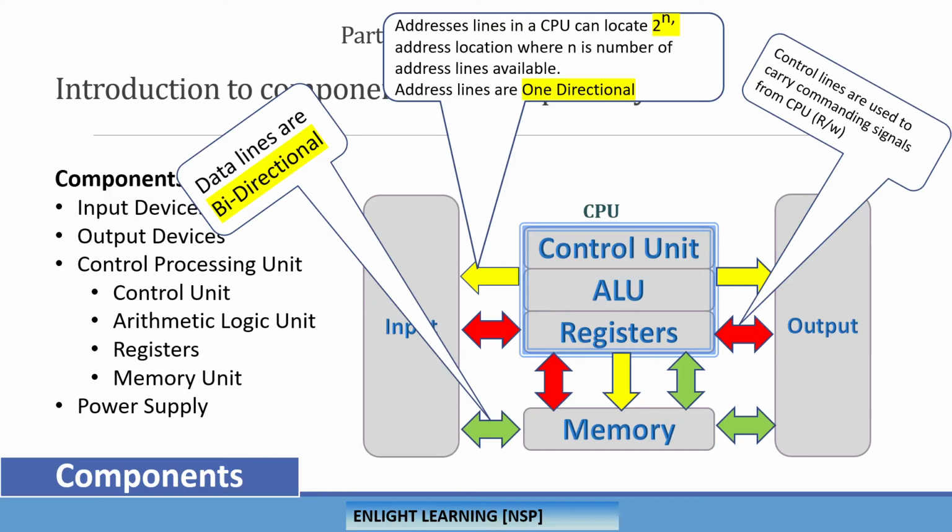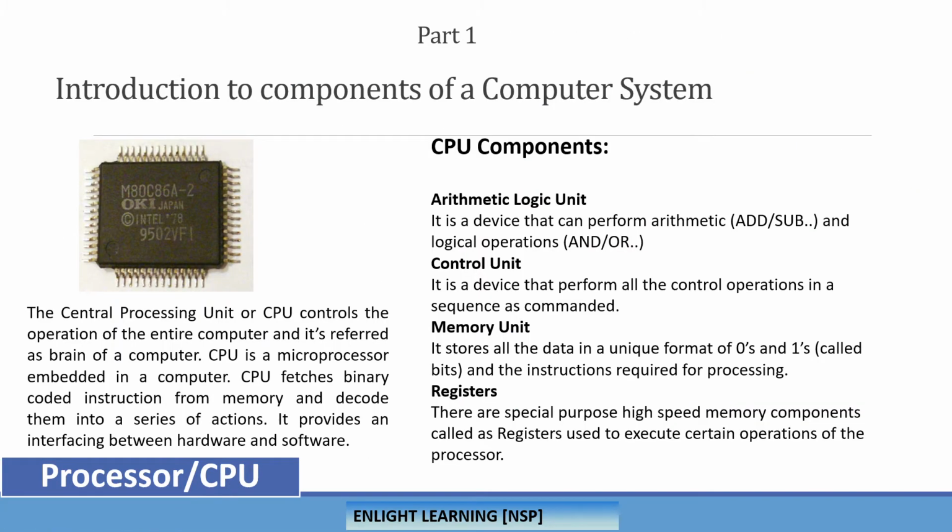So if you see here, we try to cover the CPU, input, output, and of course the power supply. That's not really falling under the digital system, but anyhow, that is one other component of a computer system, an important component, right? Let's move on.